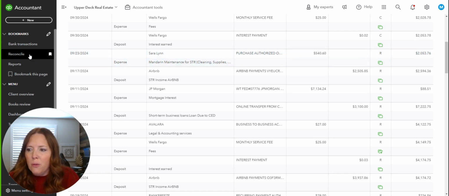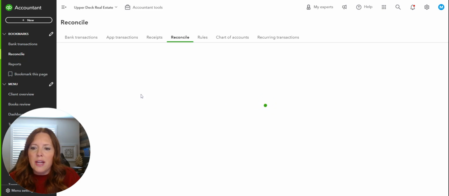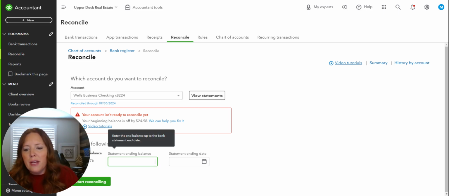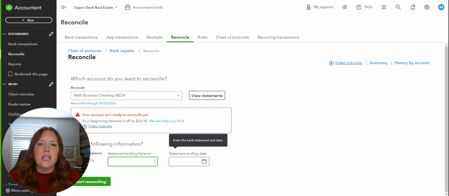So let's check if it worked. When I go to reconcile now, I should see that there's an issue. And yep, there it is. It is off because I took those reconciliations out of the book. So this is one way that you could go ahead and actually clear the reconciliations on your own. So if I had done all 9 of those, I would then go put the statement balance, the statement ending date, and re-reconcile. And those are the 3 options that you have for undoing a reconciliation in QuickBooks.